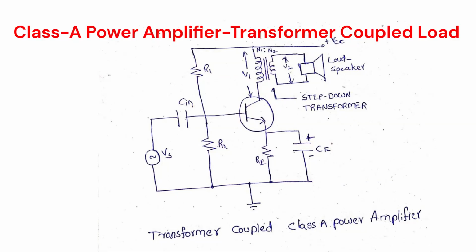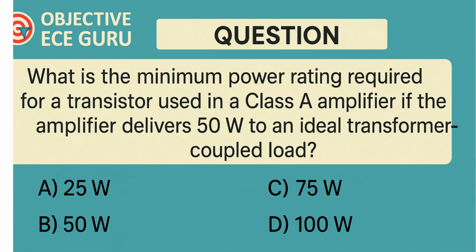Hi guys, here we are going to discuss about class A power amplifier and a related question. Understand the concept. What is the minimum power rating required for a transistor used in a class A amplifier, if the amplifier delivers 50 watts to an ideal transformer coupled load? Here the given options are 25 watts, 50 watts, 75 watts, 100 watts.